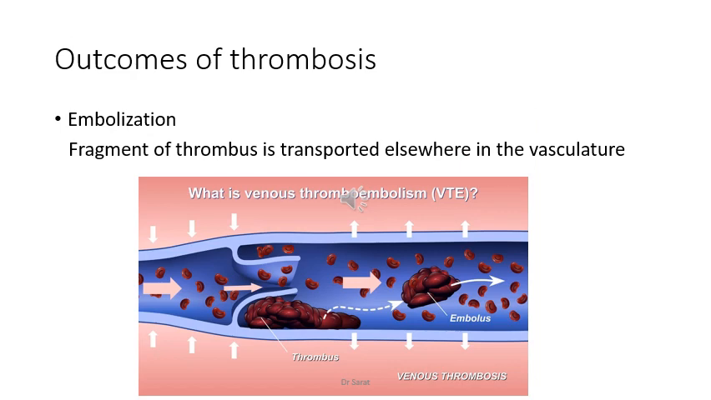The second one is embolization. That means a fragment of a thrombus is transported elsewhere in the vasculature. So it breaks off. You can see in the diagram, a thrombus is formed in the vein where there is stasis. You can see the valves. Here the valves are not functioning properly, so in that gap the blood is staying. When there is stasis in that gap, a clot is formed, and a part of the clot is being detached.